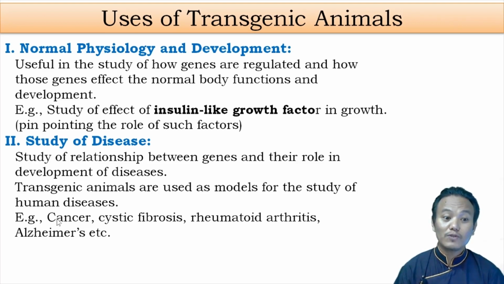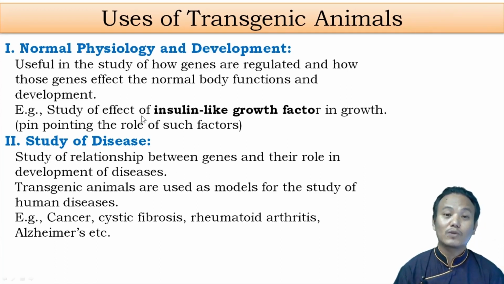If you want to study the role of such genes in causing these diseases, you can create transgenic animals in which you insert these mutated genes, and then you can study the development of these diseases and come up with new treatment plans or procedures for those human diseases.